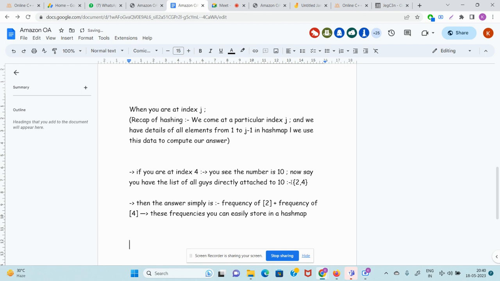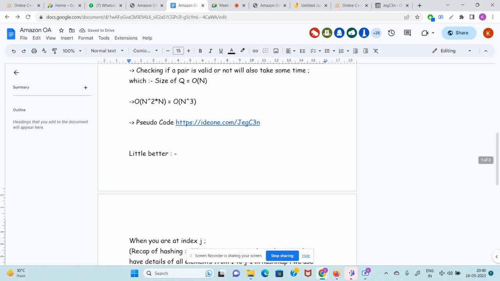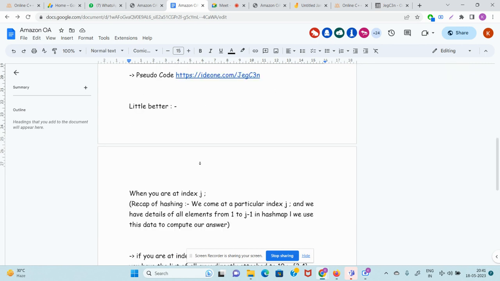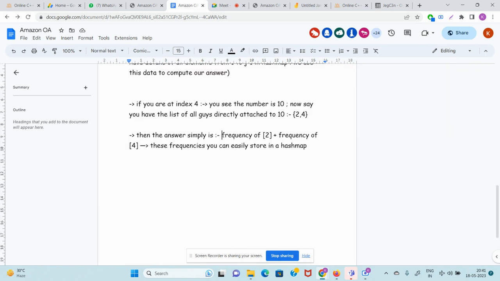So guys, whenever you are at an index, say you are at 10, and say from some magical way you automatically come to know the numbers which are directly attached to it, which are 2 and 4. You just do sum equals sum plus frequency of 2, and sum equals sum plus frequency of 4, and you get all those pairs. You just needed to know how many times 2 and 4 are coming. Now, how will you know?